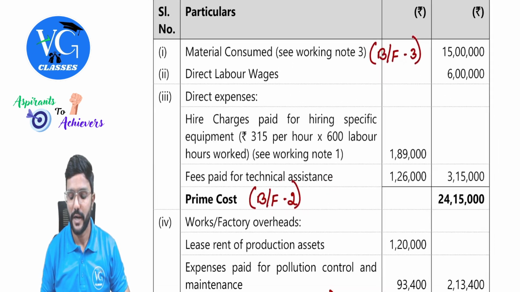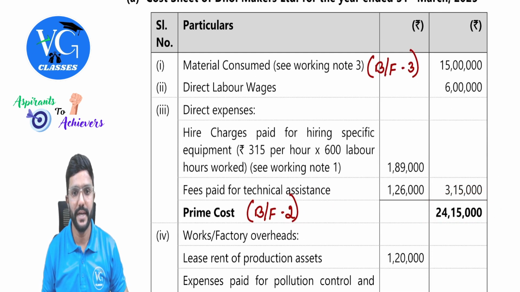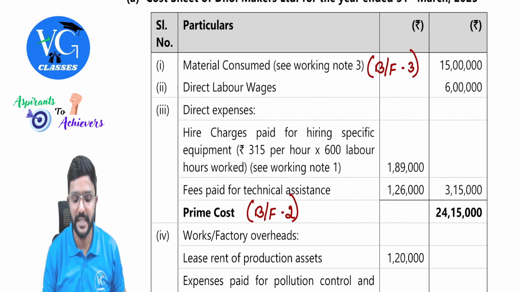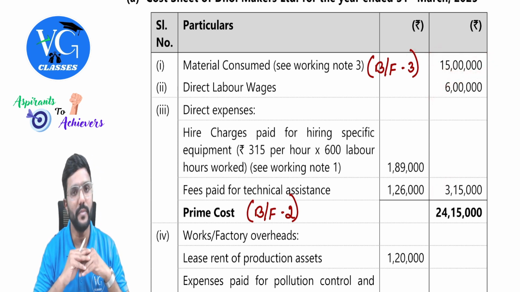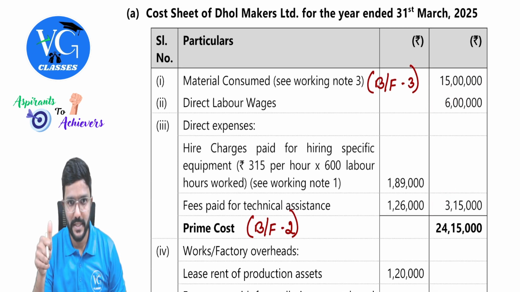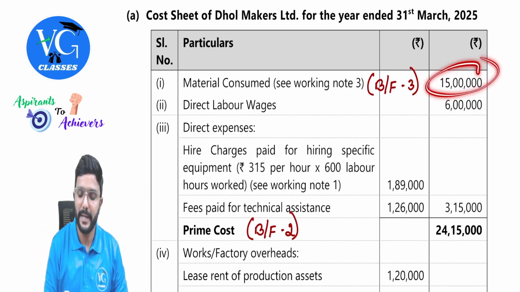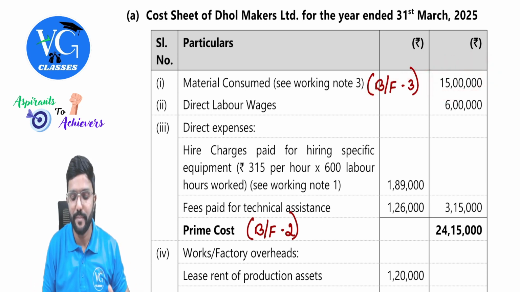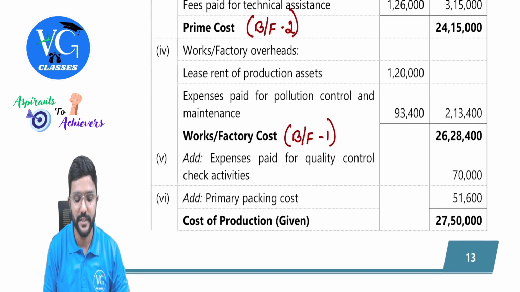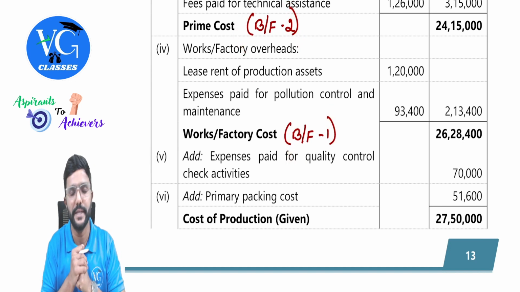And from 24 lakh 15,000, deduct direct expenses and direct wages. You will straight away get material consumed, guys. Is that clear? Yes, sir. 15 lakh. So whenever you are doing it like this, better mention balancing figure, balancing figure. Hope you can see how I have written here.